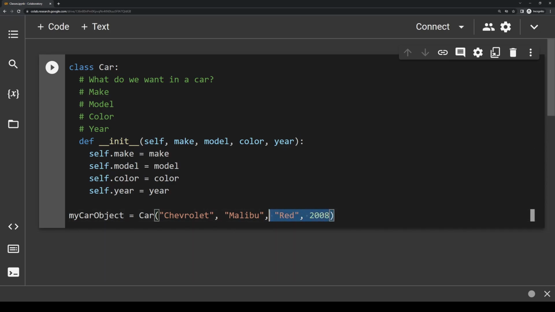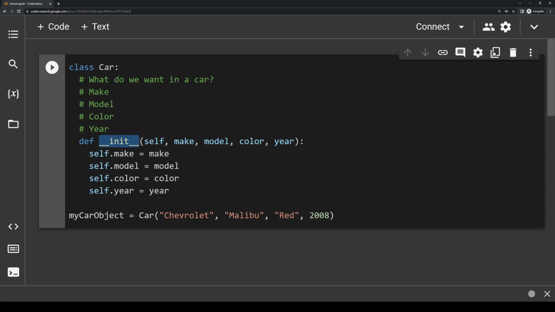So here's what actually happens when I write this line here. I pass in Chevrolet as the first argument, Malibu as the second, red as the third, and 2008 as the fourth. So the computer sees that we're creating a new car object because we have this Car keyword here, which is just the name of our class. So what it does is it looks inside this Car class and it's going to immediately and automatically call this init function.